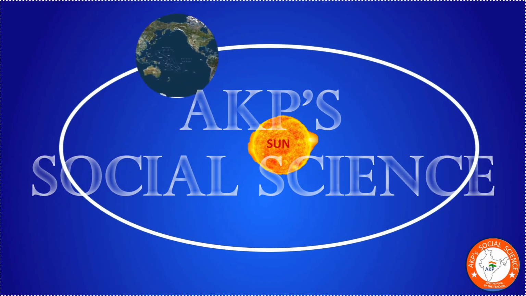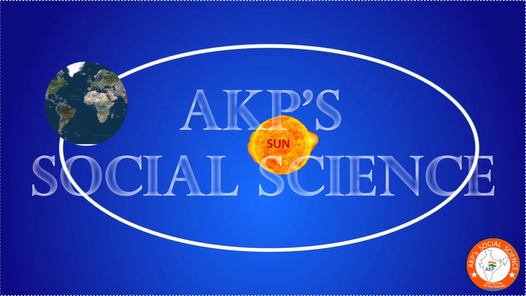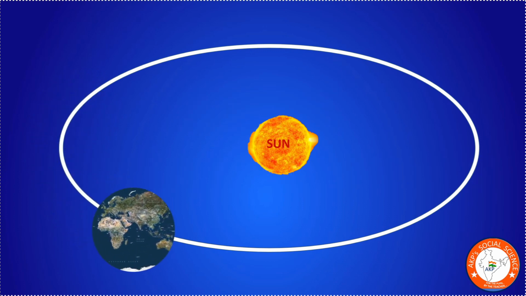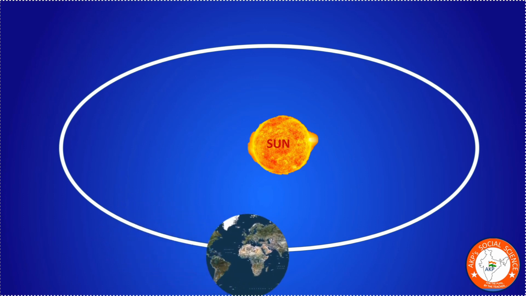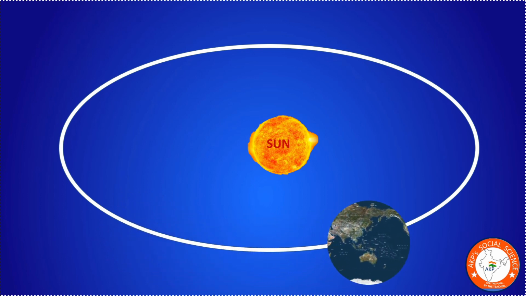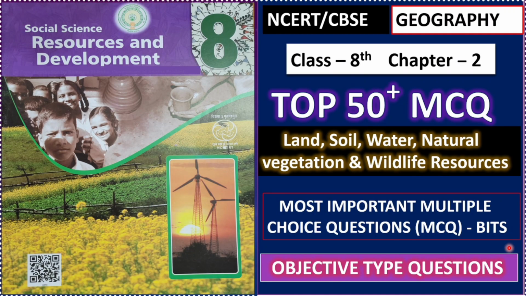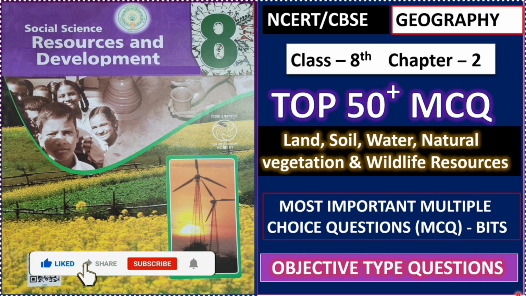Multiple choice questions or objective type questions are very useful for school based examinations as well as almost all competitive examinations. Students feel very difficult choosing the correct option among A, B, C, D. To find the correct answer, one should go thoroughly through the textbook from beginning to end.